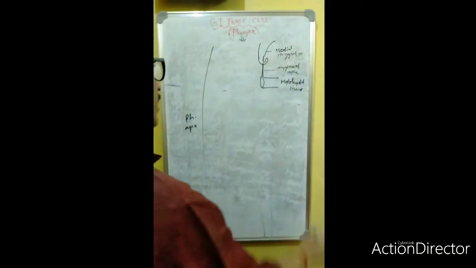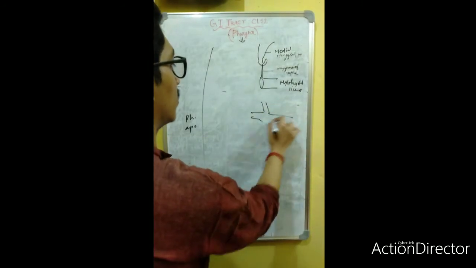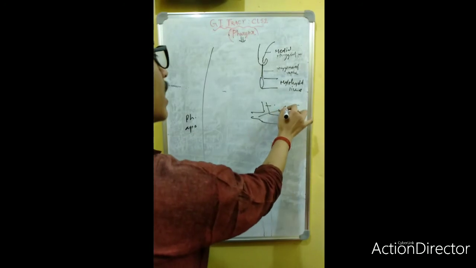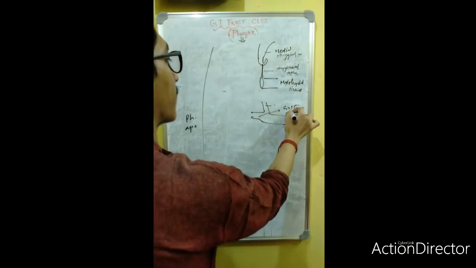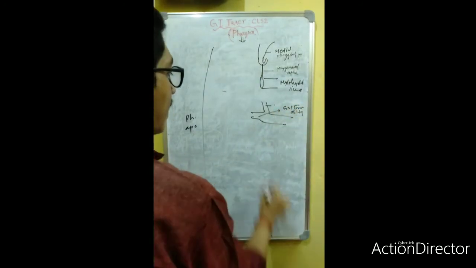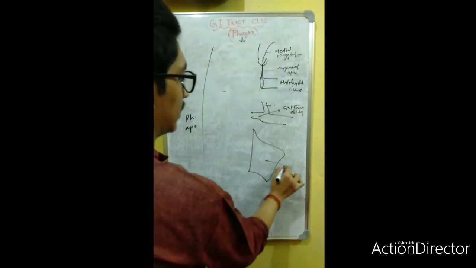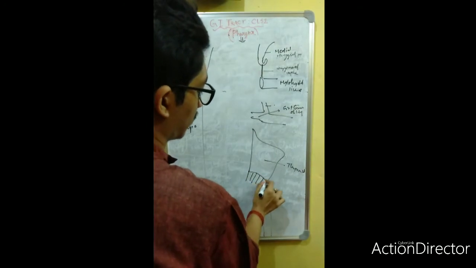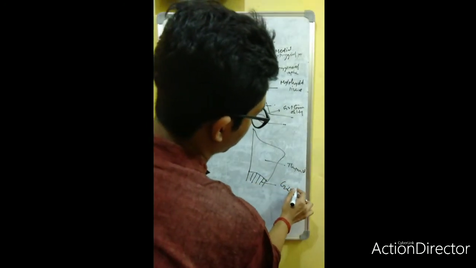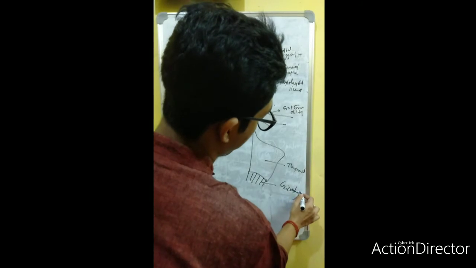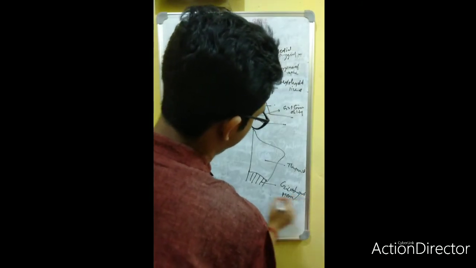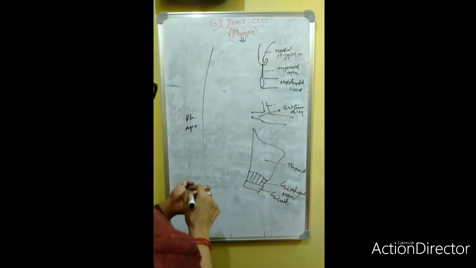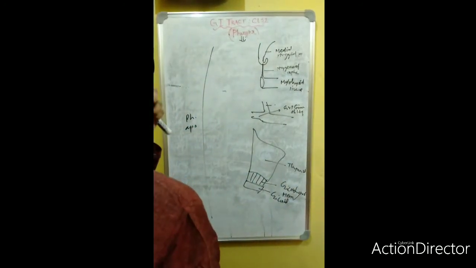And suppose this is the lesser cornu of hyoid, and this is the greater cornu of hyoid. This is the thyroid, cricothyroid ligament, cricothyroid membrane, and the cricoid.